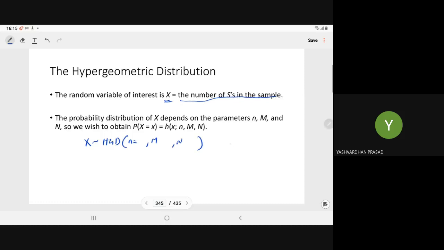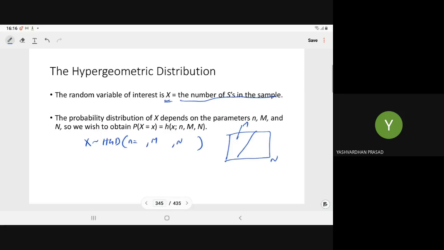Means here what we are doing, we have a finite population of size N, having members which have the characteristic, either success or failure.